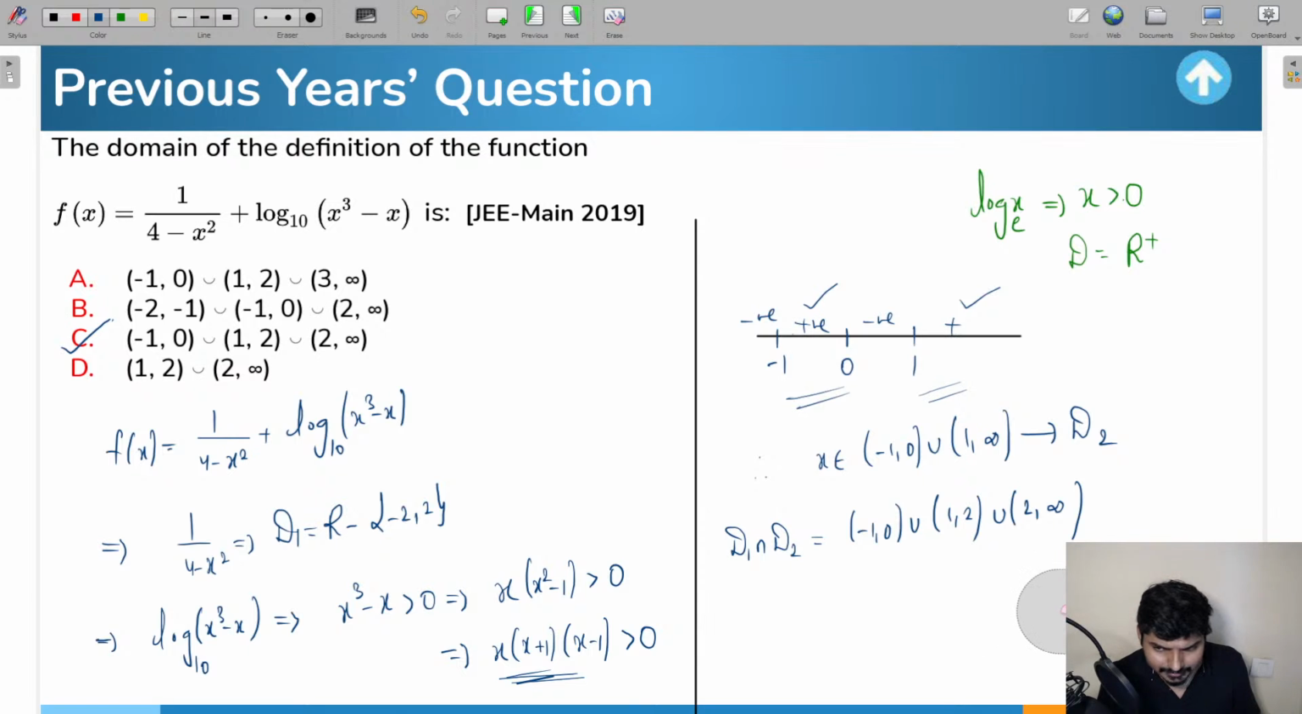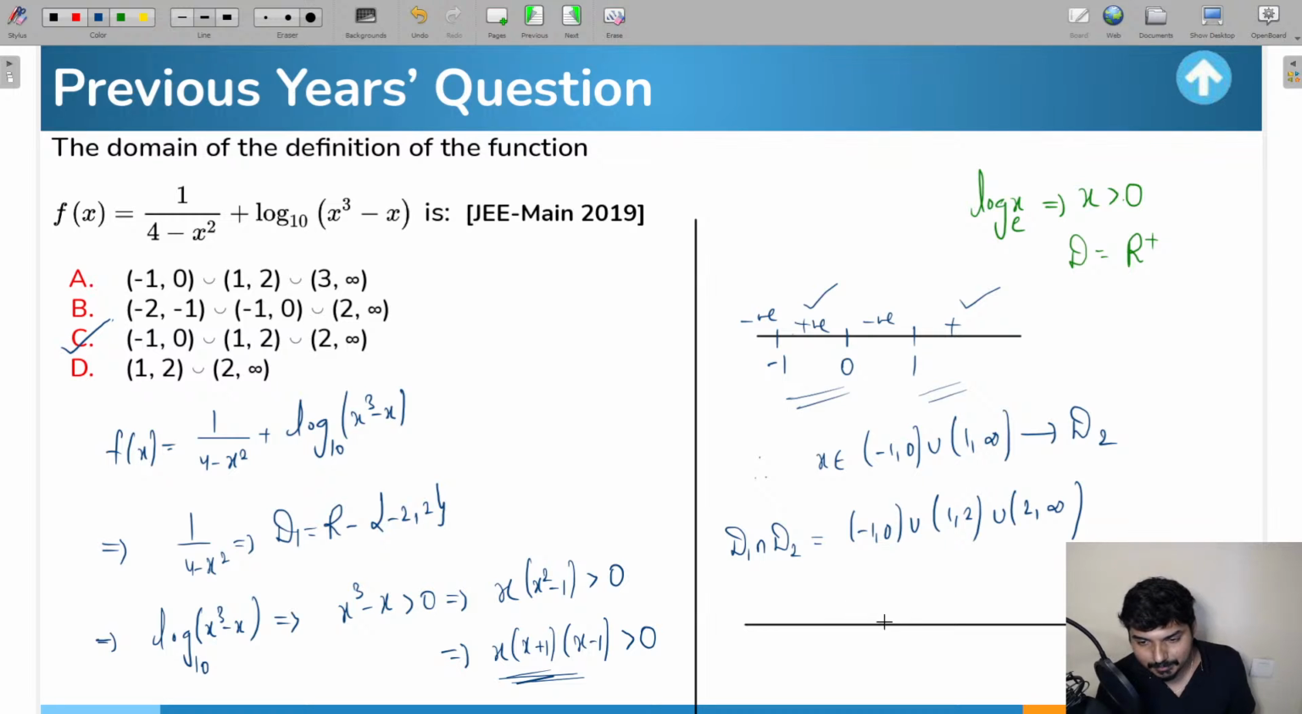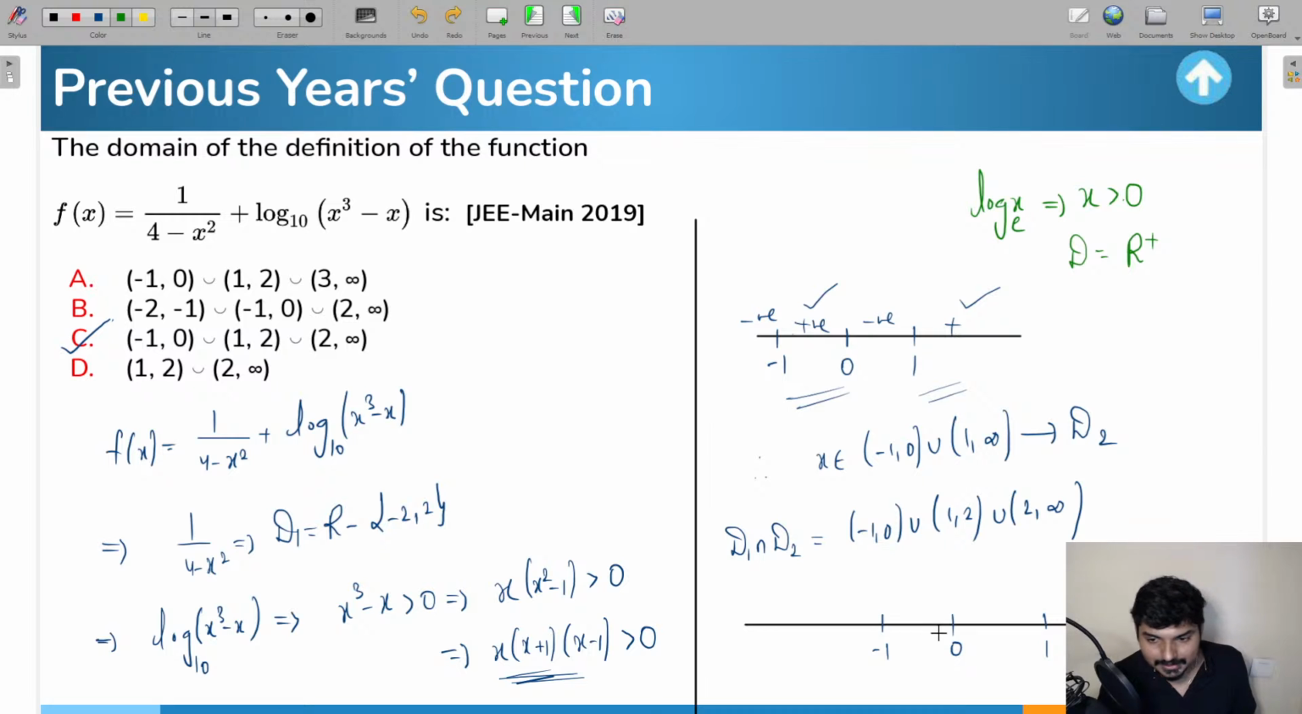And if you have any doubt, sir, ये intersection I'm not able to get it, यार simple है। आप क्या करेंगे, एक number line draw करो। On the number line, you see first thing, let me take -1, 0, 1. According to the second domain, this is the region we got, -1 to 0, and 1 to infinity. This is one region we got for the domain 2, and for the domain 1 we got all the real numbers.